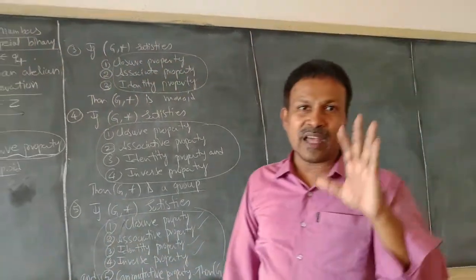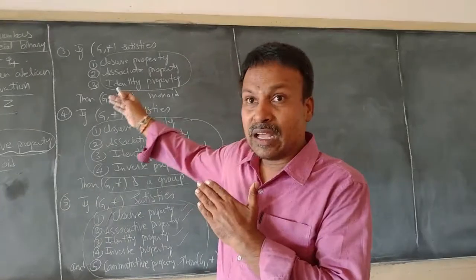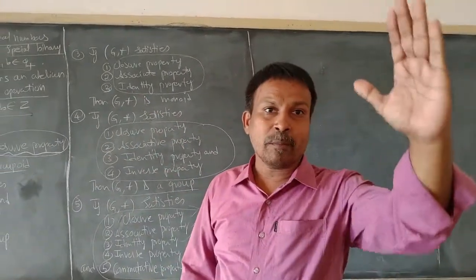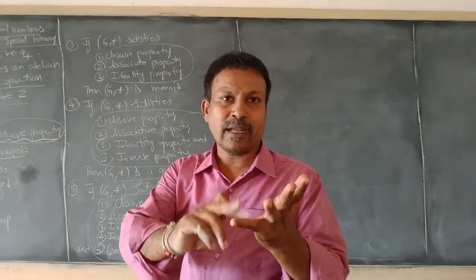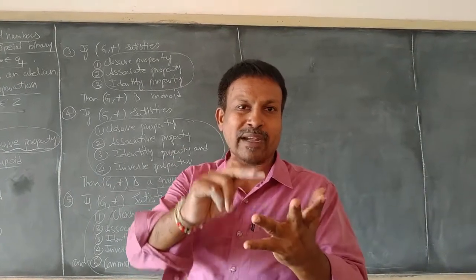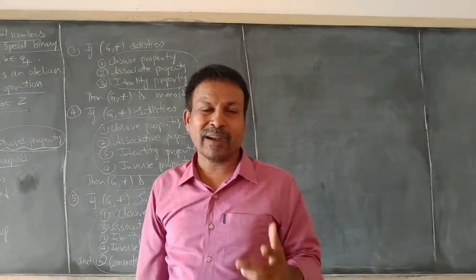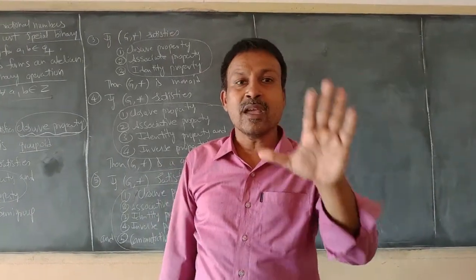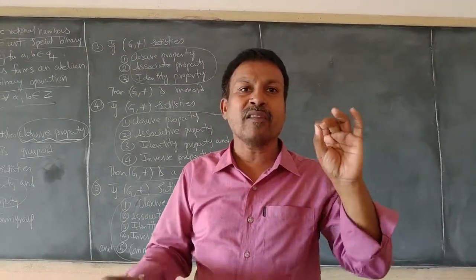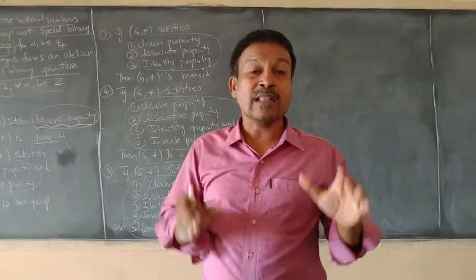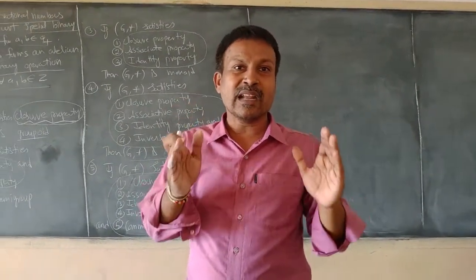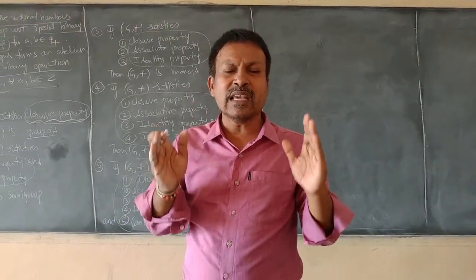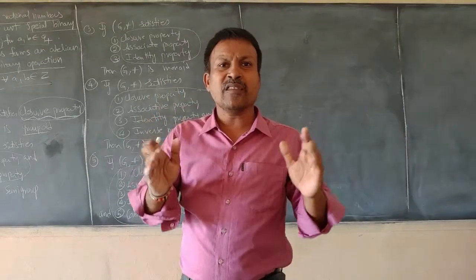So you would be well aware of the hierarchy of all the properties. The first property, closure property. The second property, associative property. The third property, identity property. The fourth property, inverse property. The fifth property, commutative property. If we are well aware of these 5 properties and their standard representations, then we will be easily able to define all the definitions of a